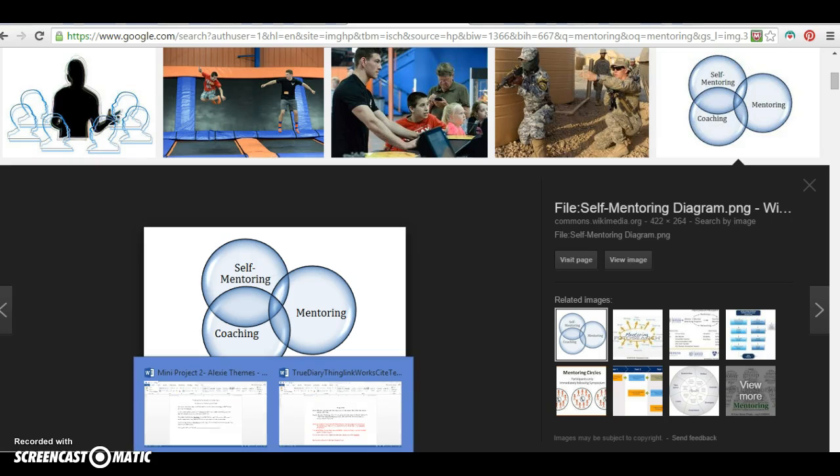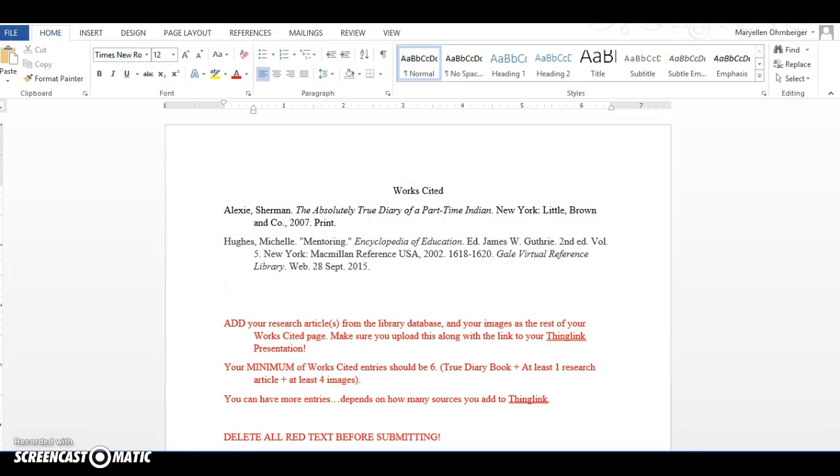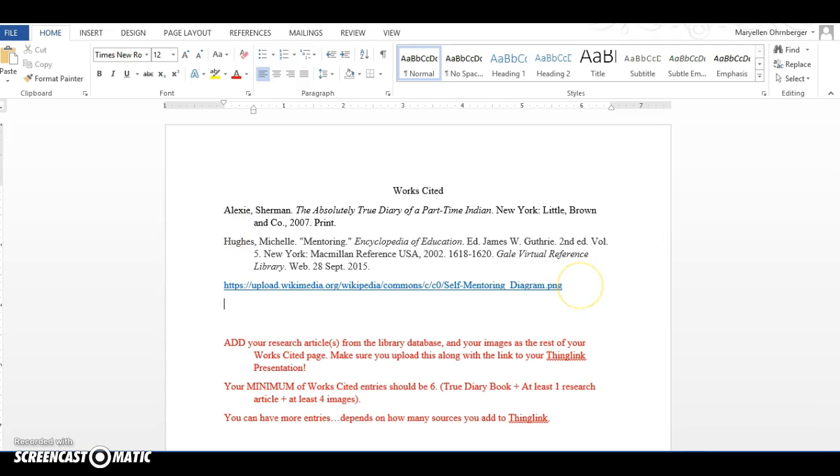So now that I've copied the image URL, which is why I want you to have the works cited open, I can hit return and I can hit that, and it's my first image URL. We're not going to worry about formatting the images right now in terms of MLA. I want these two to be MLA, but I do want you to have a list of the images you use. So I did that.